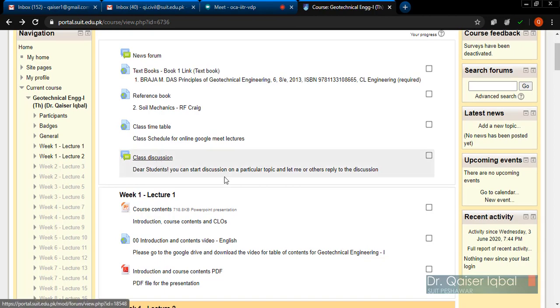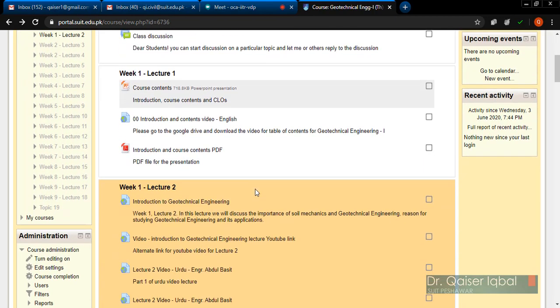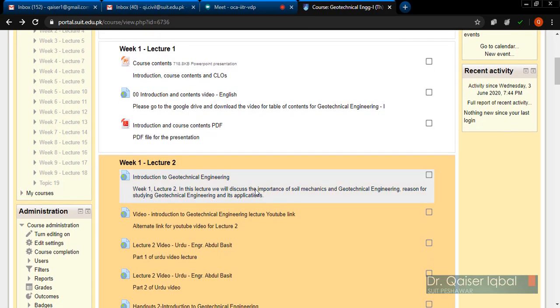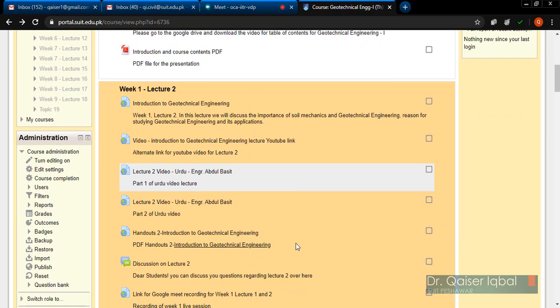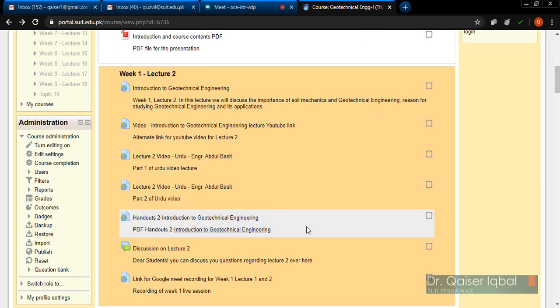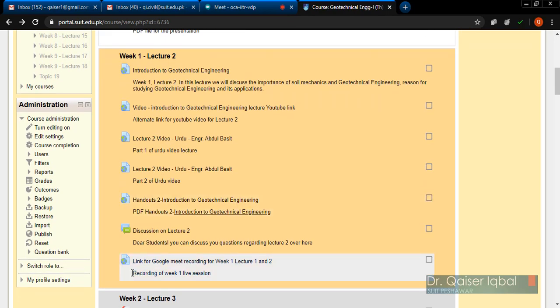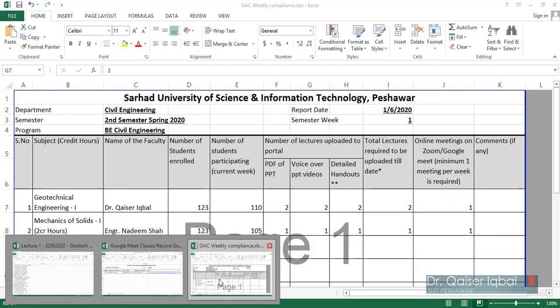Then I've added class discussion, so you should also be adding this. Because one week has passed, I've added the number of lectures, which you can see over here, lecture number 1 and lecture number 2. For a particular lecture, for completeness, there will be 3 different things required on the portal from your side.